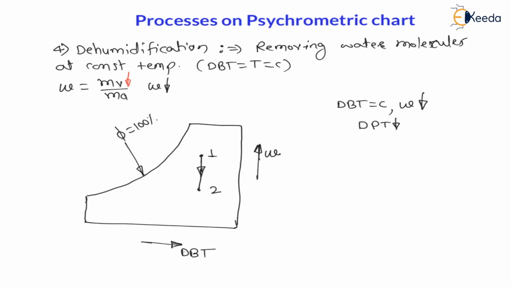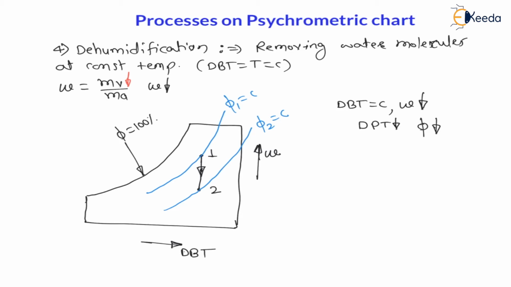So let us draw the phi 1 line. Therefore this is the relative humidity 1 line, phi 1 is constant on this line, and the phi 2 line, that is, relative humidity on this line is constant. Now as we go away from the 100% line, the relative humidity is decreasing. Therefore here we can say phi is decreasing, because phi 1 is closer to the 100% line and phi 2 is away from the 100% line. Therefore relative humidity is decreasing.